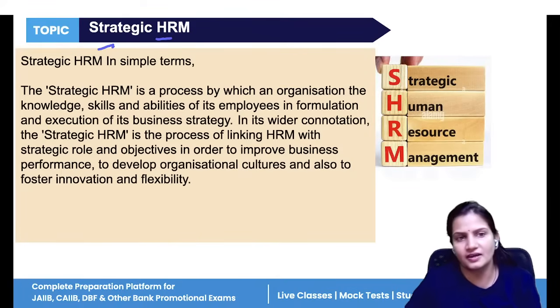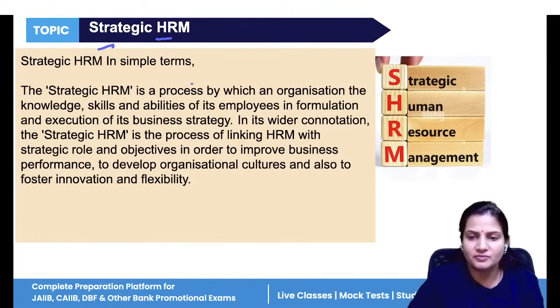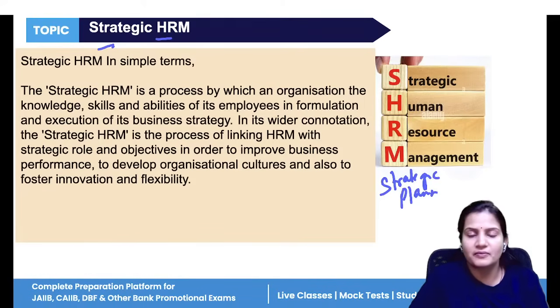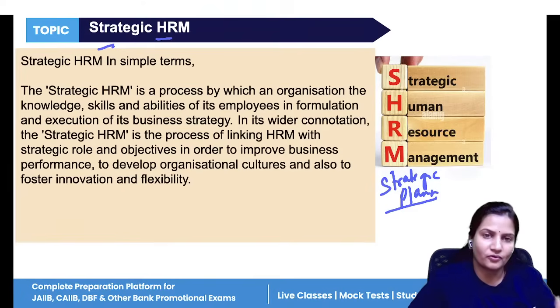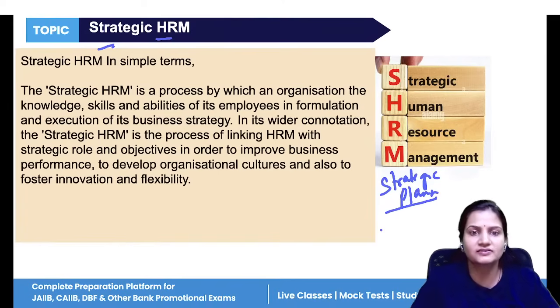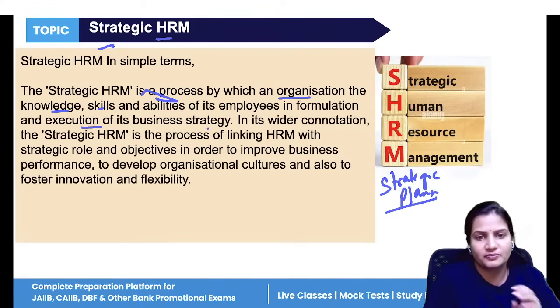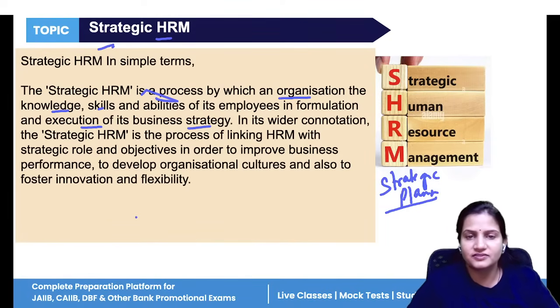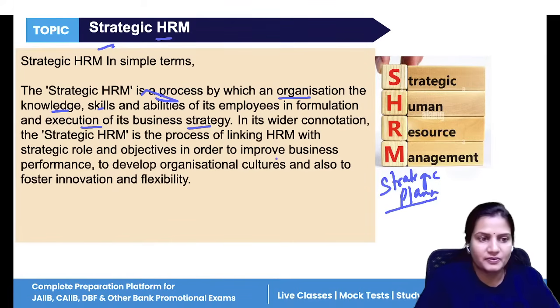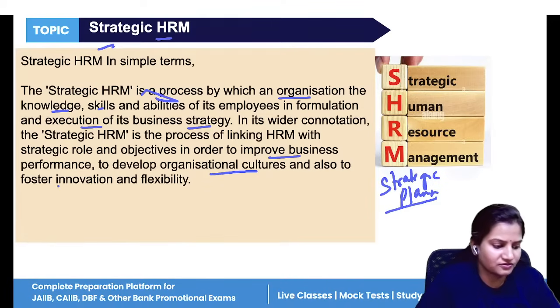Now, next we have strategic HRM. So what is strategic HRM? Strategic means the strategies you are making, the plans you are making, so that your employees' skills and abilities match with the company's target. Strategic HRM is the process by which an organization's knowledge, skills, and abilities are executed in its business strategy. So the process of strategic HRM is linking with business so that one can achieve its goals smoothly, improve business performance, develop organization culture, and also improve innovation.